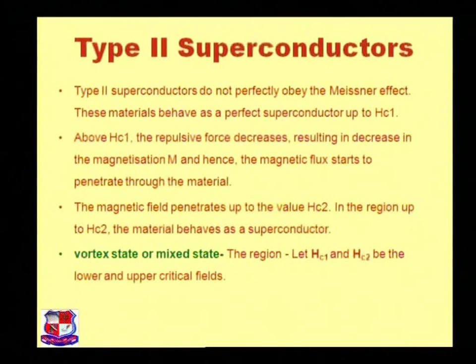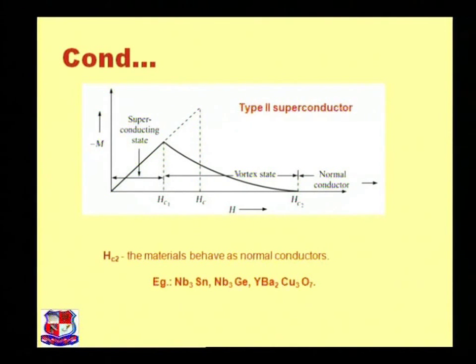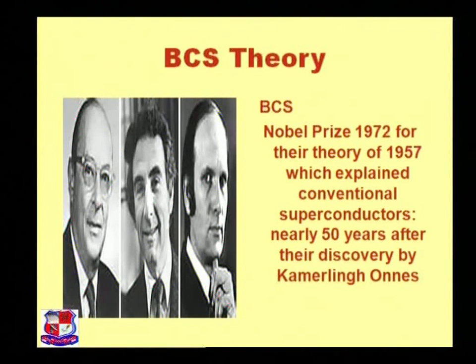The magnetic field penetrates up to the value Hc2, and in the region up to Hc2 the material remains a superconducting material, as shown in this graph of a type 2 superconductor. Nb3Sn, Nb3Ge, and YBCO (Y123) are examples of type 2 superconducting materials.